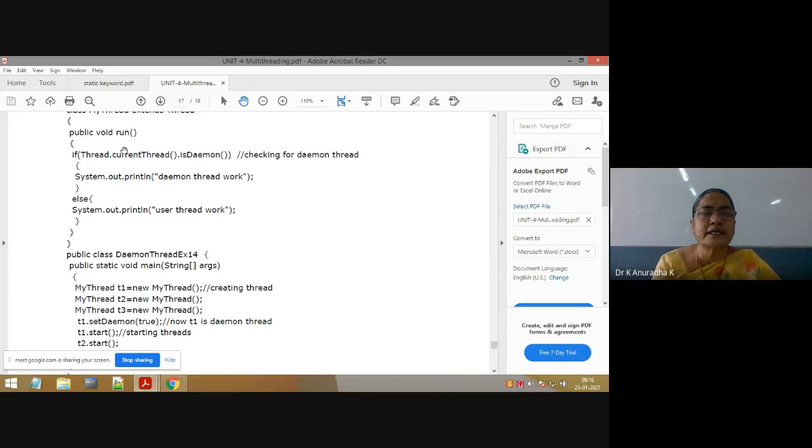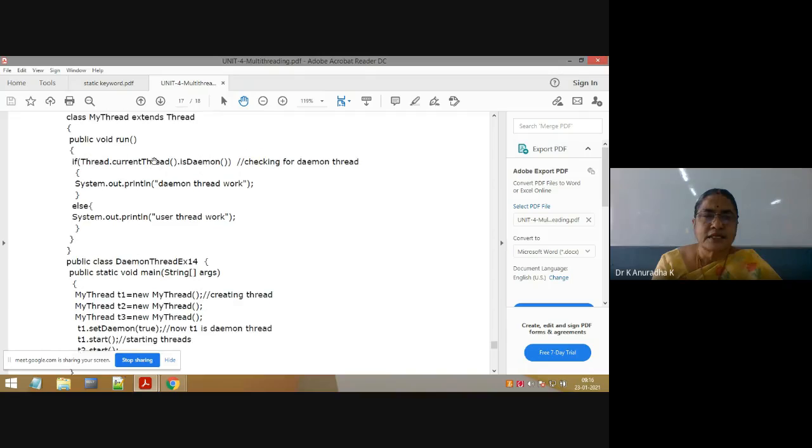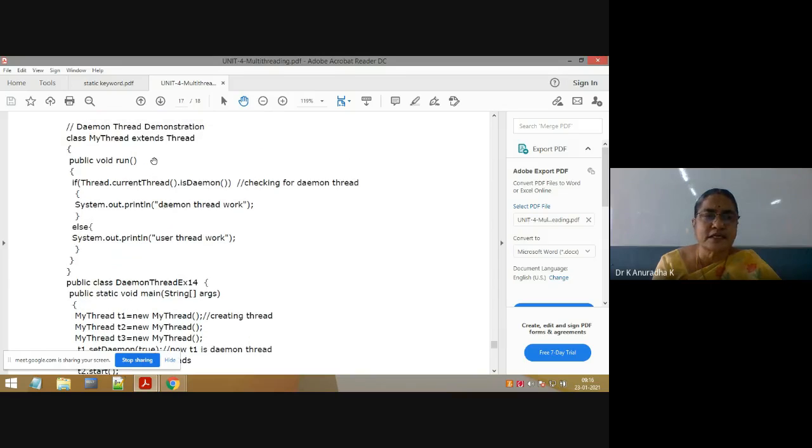Now inside the overriding run method, functionality using if and else. So if Thread.currentThread, which one is the current thread here? This thread is the current thread, because I have written it inside this thread. Suppose inside the main thread, that is inside the main method, you write Thread.currentThread, in that case main is the current thread.